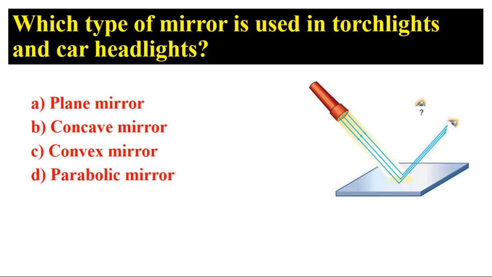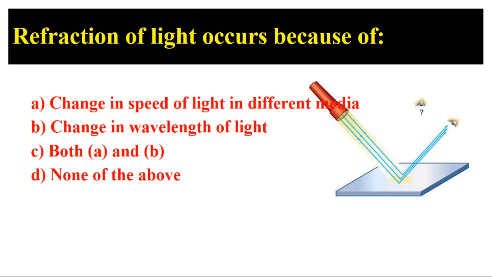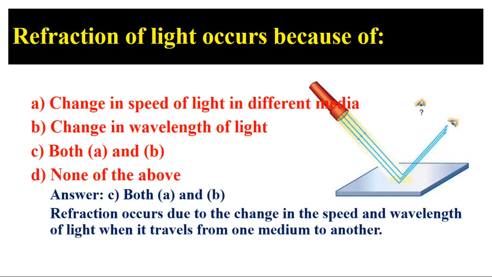Which type of mirror is used in torchlights and car headlights? Answer: B. Concave mirror. Concave mirrors focus light to form a parallel beam, which is essential for torches and headlights. Refraction of light occurs because of Answer: C. Both A and B. Refraction occurs due to the change in the speed and wavelength of light when it travels from one medium to another.